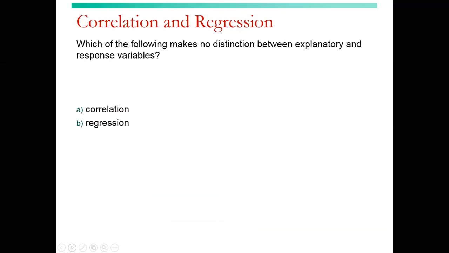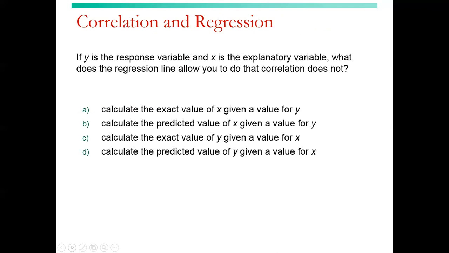Which of the following makes no distinction between explanatory and response variables? That's the correlation. So it didn't matter in correlation which variable we chose to be which thing. It does matter in the regression.